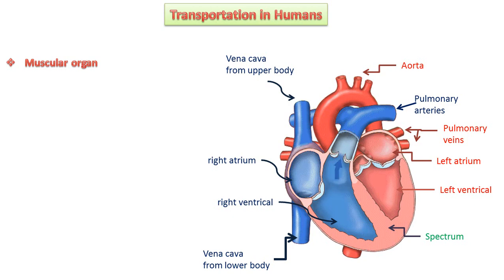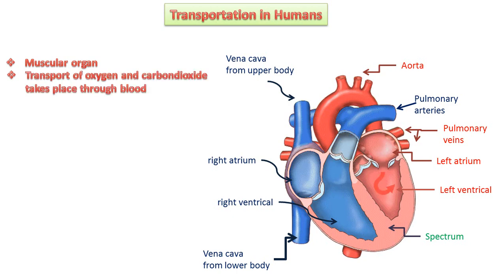The picture is like a mirror image. You can see that right and left are towards the opposite side. Actually, the right atrium and right ventricle are present on your right-hand side, and the left atrium and left ventricle on your left-hand side. The heart also has the pulmonary veins, pulmonary artery, septum, vena cava and aorta.